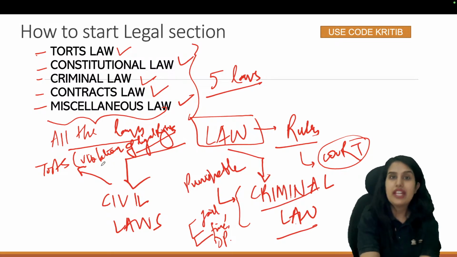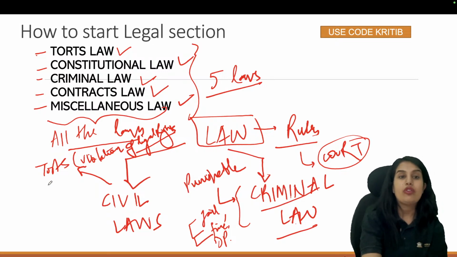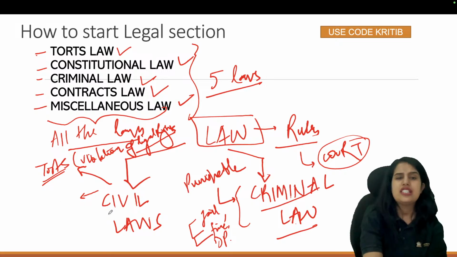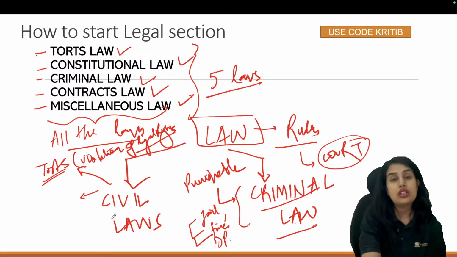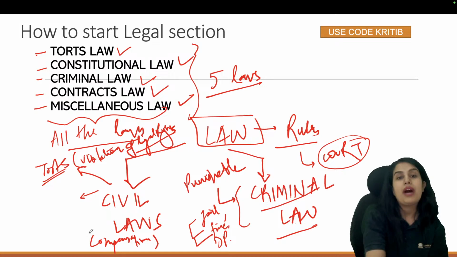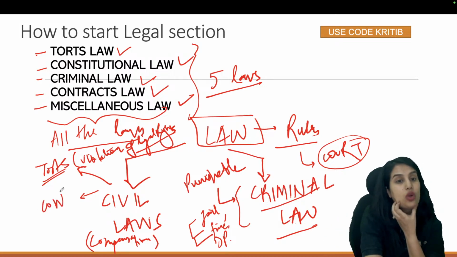So tort, when obviously if you are given certain rights, they can also be violated. So whenever any person violates your legal rights, the remedy will fall under tort law. You will approach court for remedy under tort law. If you don't want to send them to jail, you want a civil remedy. Civil remedy could be compensation, could be injunction. What is compensation? Money paid to the person with whom the wrong has occurred by the person who has done the wrong.